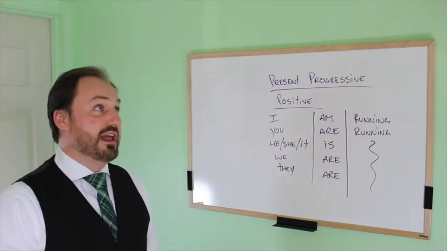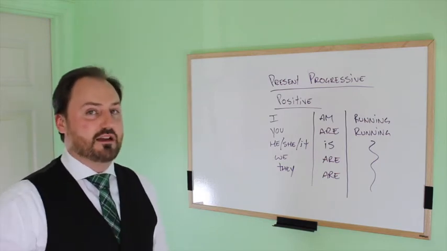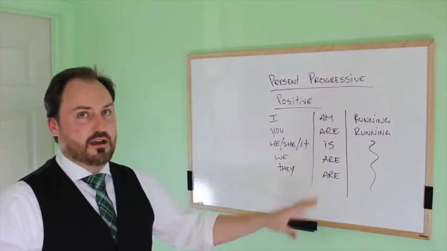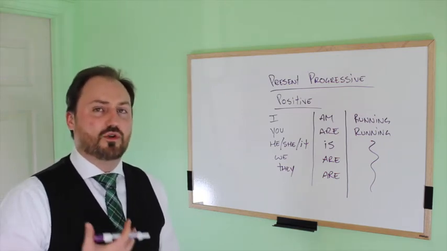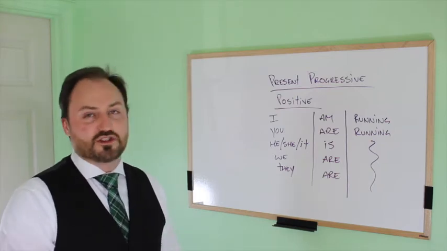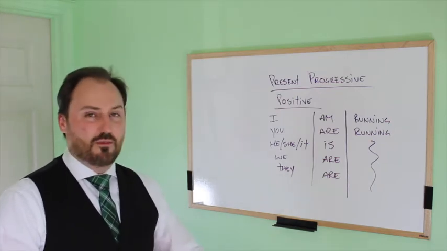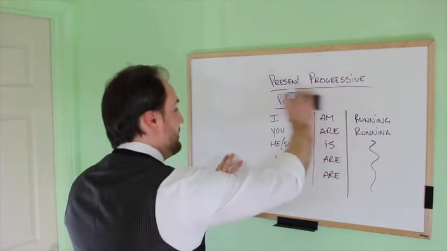Now, a verb like live, L-I-V-E, you have to remove the E to put the ing. You don't just throw it on at the end. But, you know, things like that don't matter as much as your pronunciation, your spoken oral English versus your spelling and writing. That's another domain, all right? So now we're gonna go to the negative form.